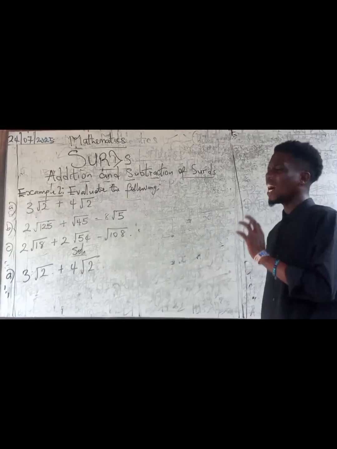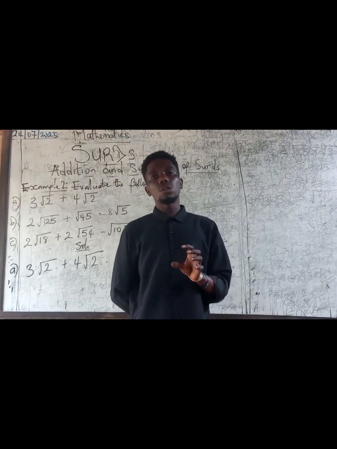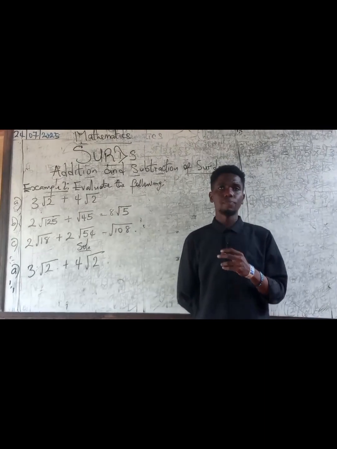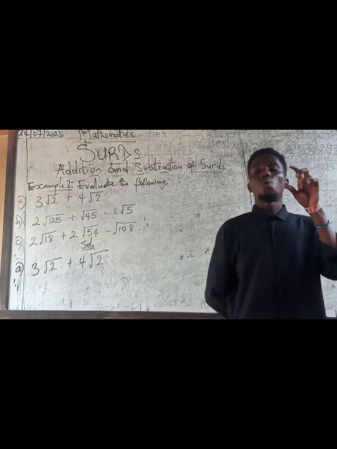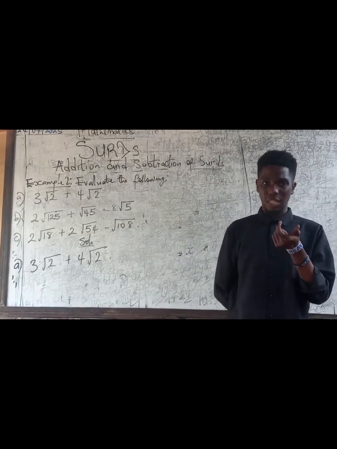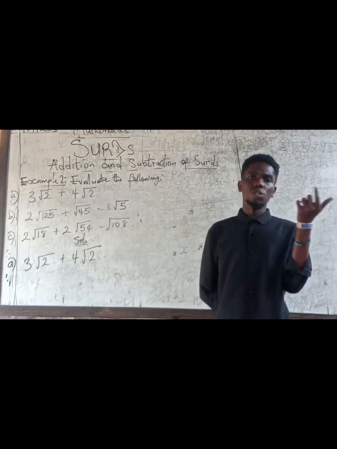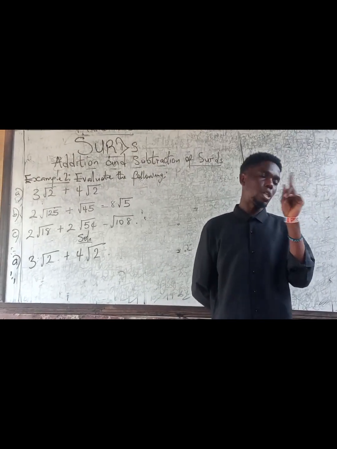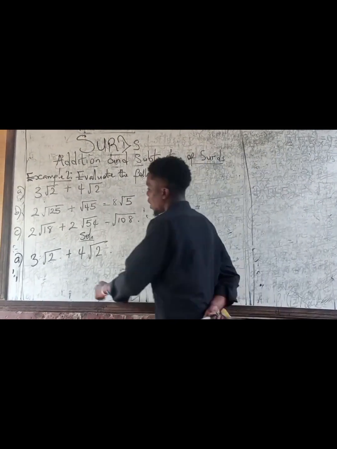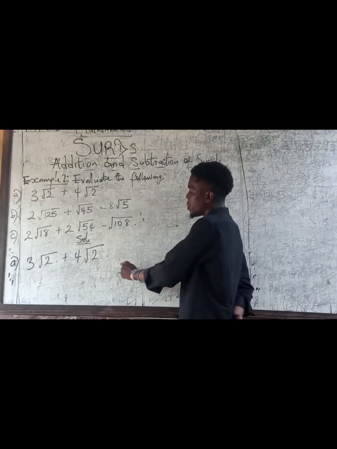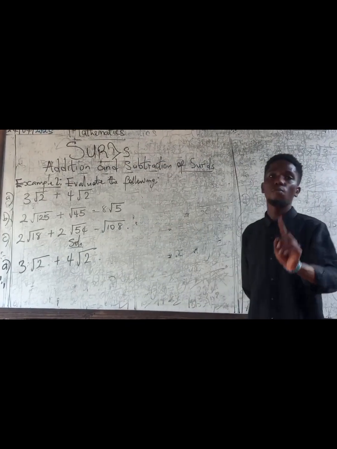When you're adding or subtracting surds, it doesn't really matter if the coefficients are different. What matters is the value inside the surds. So if the values of the surd in the two numbers are the same, you can add them. This is what I mean. Look at this: you have 3 root 2 plus 4 root 2. Because I have root 2 here and I also have root 2 here, this is conformable for addition.